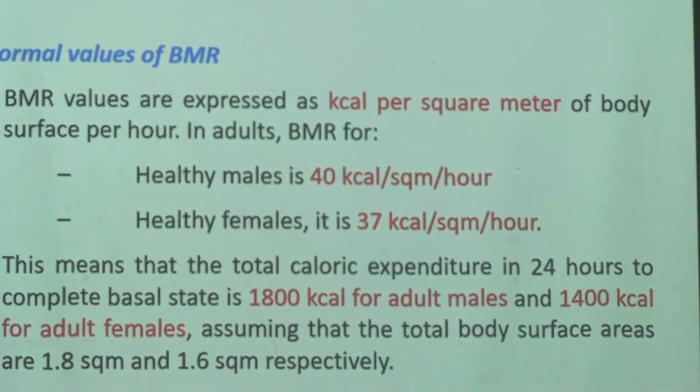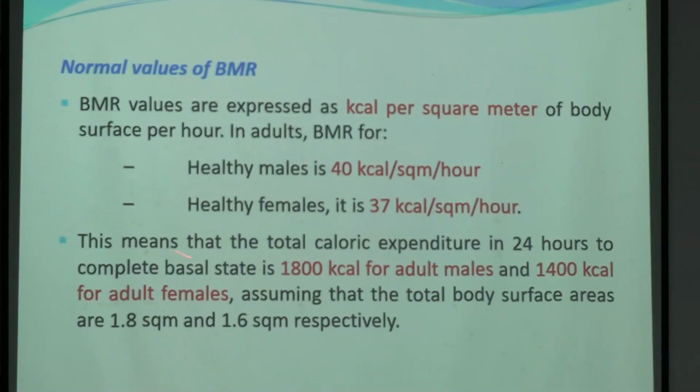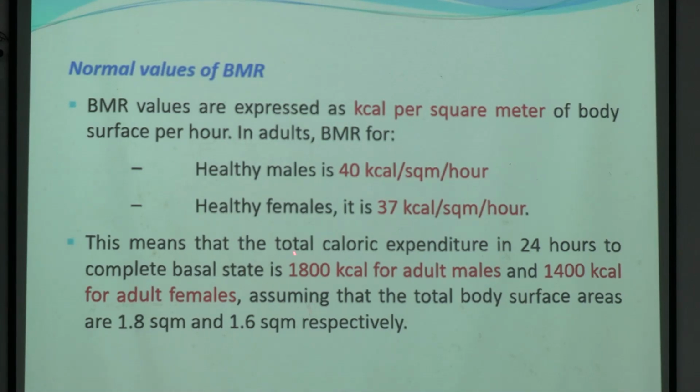From this we can calculate the 24-hour calorie expenditure, which comes around 1800 kilocalorie for adult males and 1400 kilocalorie for adult females. So this is the basic energy requirement for an adult male and this is for an adult woman. Okay?